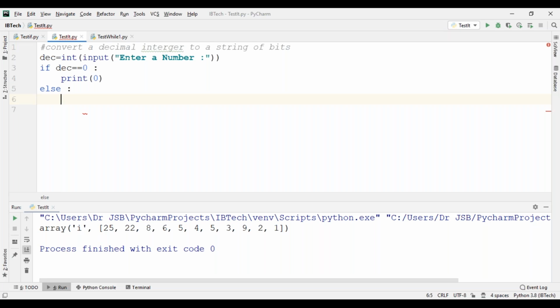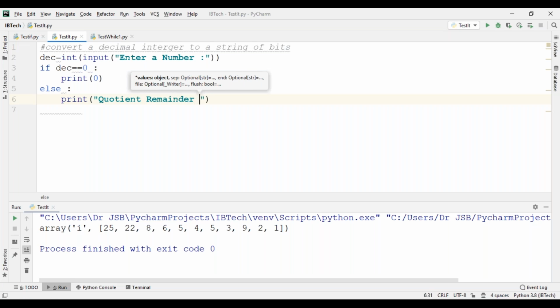now print the quotient, remainder, and binary. So I want to print quotient, remainder, and binary format. These three I want to print as an output. You can give some space.